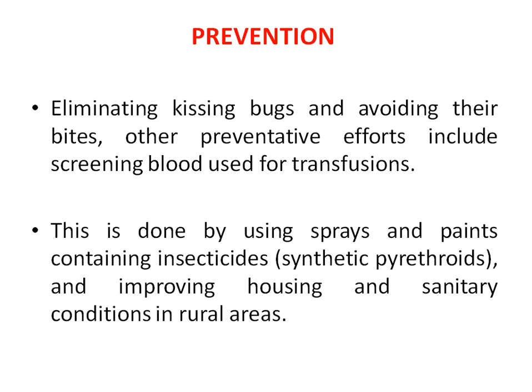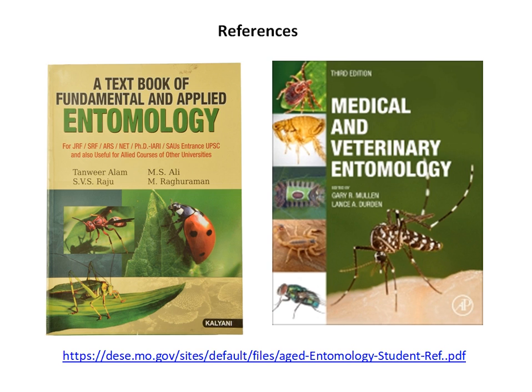Also, eliminating the kissing bugs present in and around residential areas or houses is done by using insecticide sprays and paints containing insecticide, that is synthetic pyrethroids, and improving the housing and sanitary conditions, especially in rural areas. So to some extent Chagas disease can be prevented.